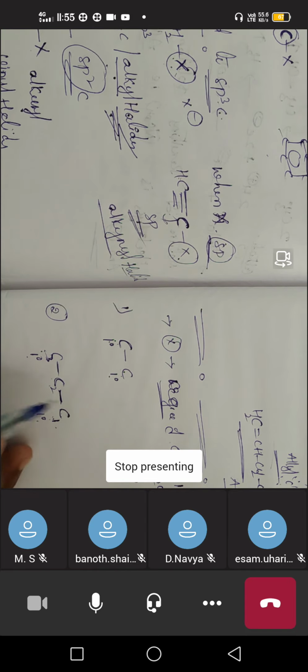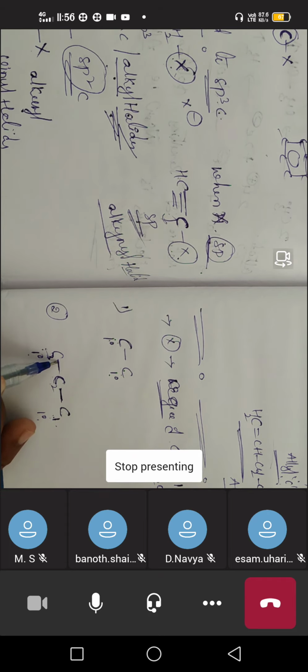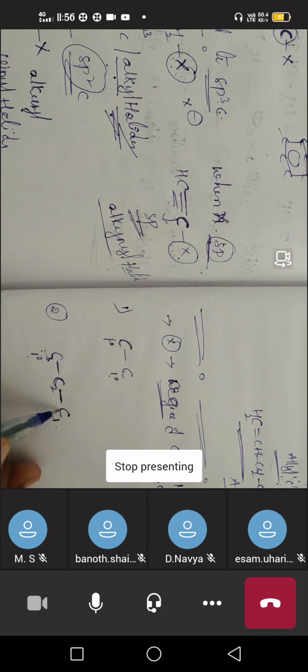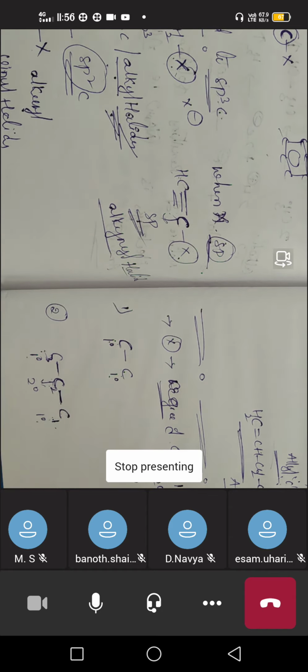See here, this second carbon is in direct connection with the first and also with the third carbon. What can we conclude from this? The second carbon is in direct connection with two carbons. That's why it is called a secondary carbon, or 2-degree carbon. I hope you understand the secondary carbon.